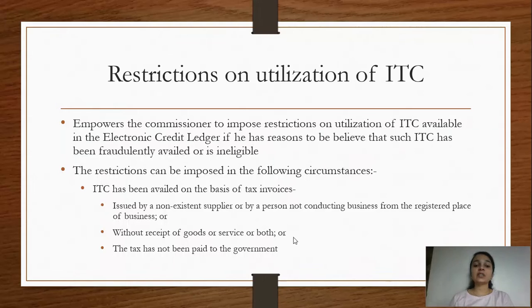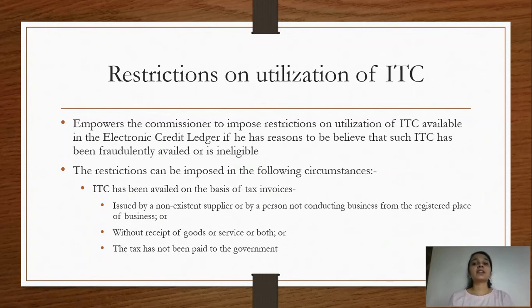So the first situation is wherein, as we all know, input tax credit can be availed only on the basis of invoices and documents. The very essential requirement for the purpose of availment of ITC is that the person has to be in possession of tax invoices or any other prescribed documents, then he is eligible for that particular input tax credit. Now, in a situation, say ITC has been availed on the basis of certain invoices, but that invoice has been issued by a supplier who is not in existence at all.